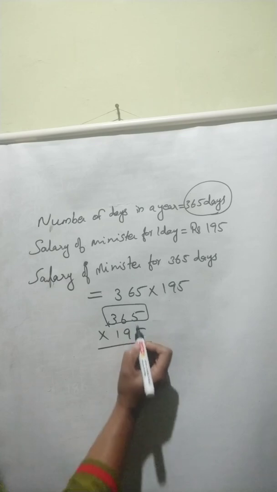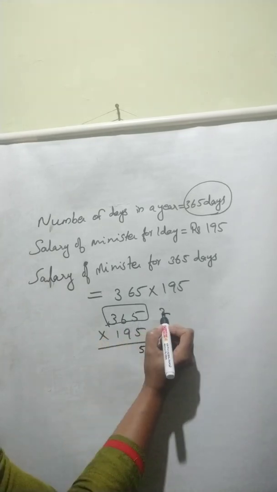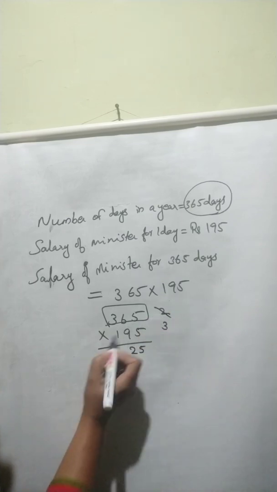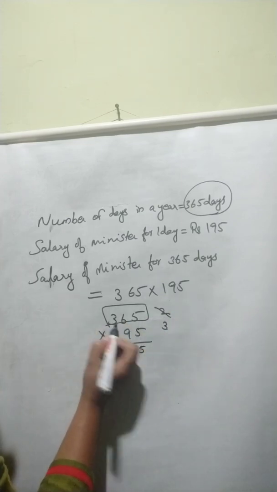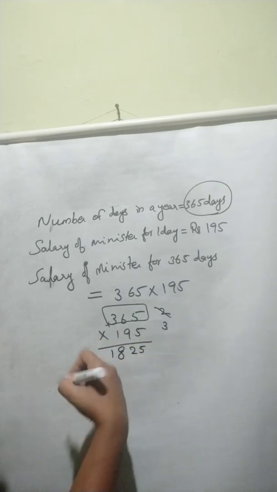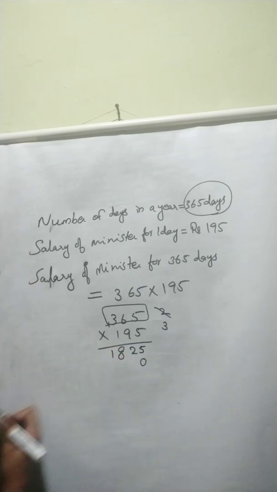Then 5 5s are 25, 2 will be there. 6 5s are 30, 30 plus 2, 32, then 3 will be the remaining 3. Then 3 5s are 15, 15 plus 3, 18. Next we need to multiply with 9. Before that we can keep here 1 0.